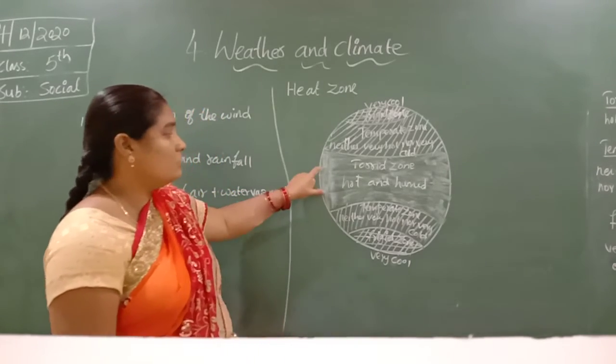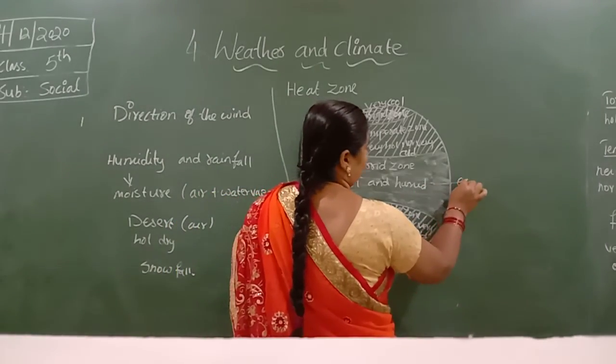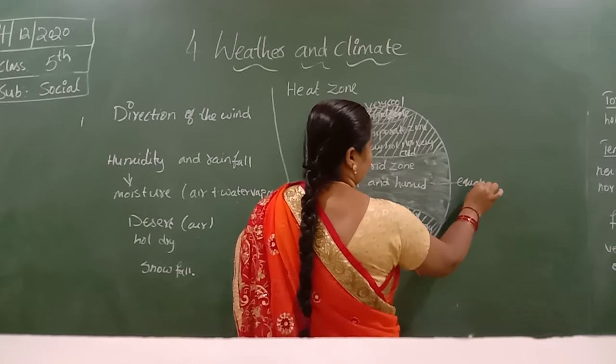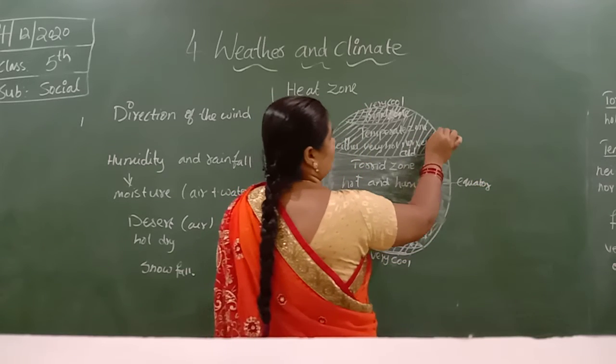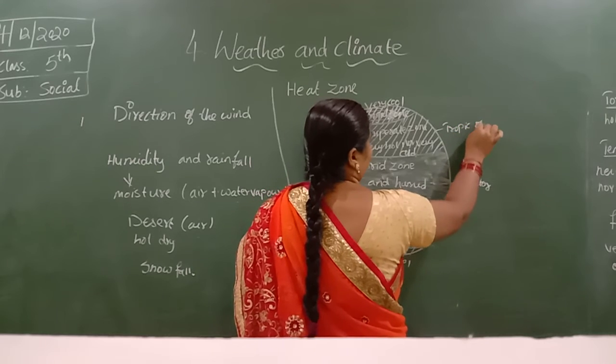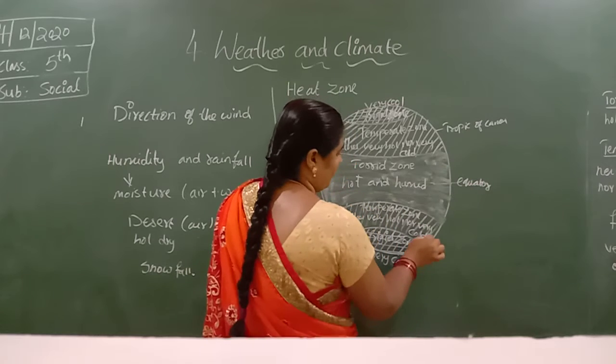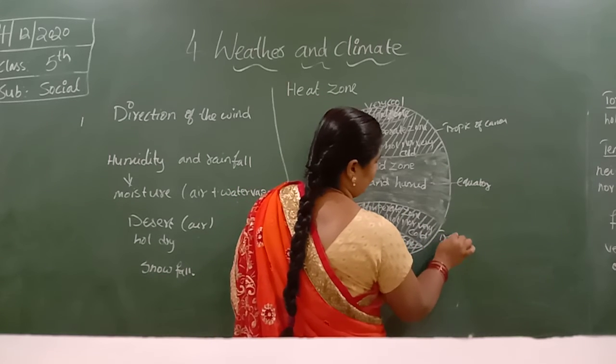Understood, children? So the torrid zone is at the equator. The temperate zone is the Tropic of Cancer in the northern hemisphere and the Tropic of Capricorn in the southern hemisphere.